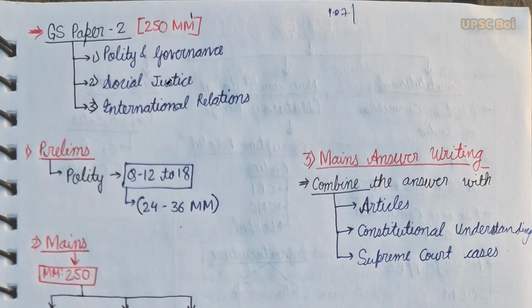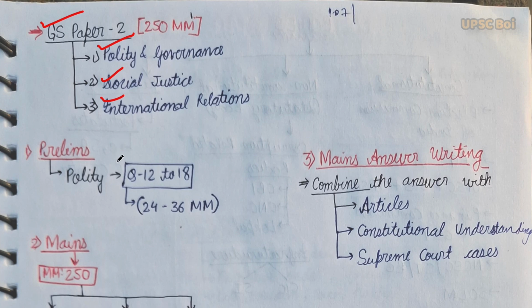So at first we'll see what is the syllabus of polity. Polity comes under GS paper 2, and in GS paper 2 we have three subjects: polity and governance, social justice, and international relations. This whole mains question paper is of 250 marks. Now we'll try to figure out what is the weightage of polity in prelims as well as mains.